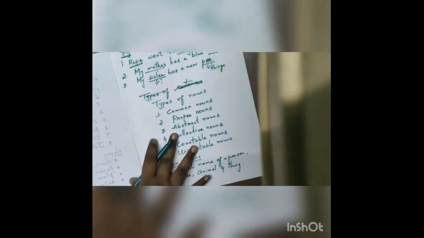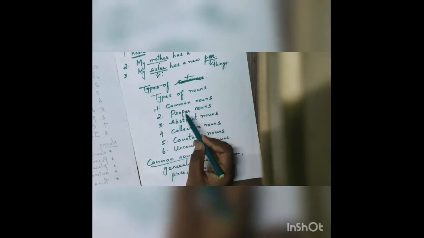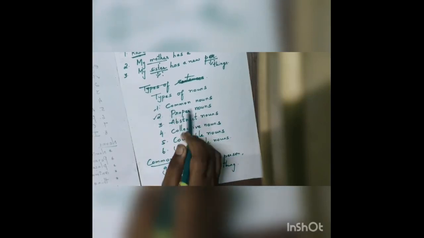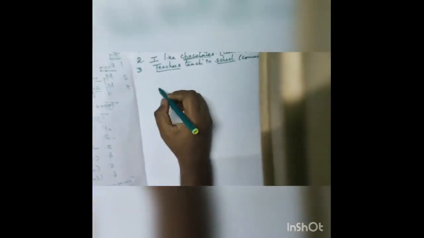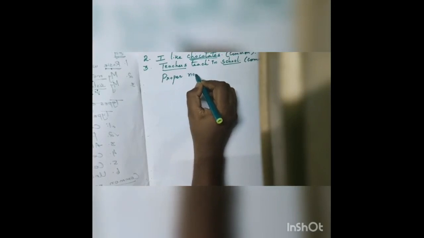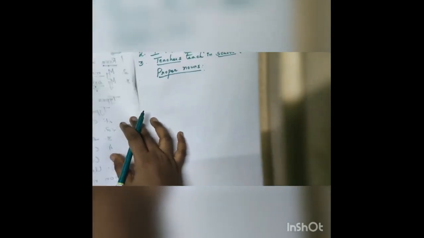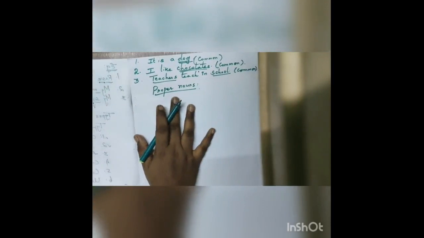Now in the types of nouns we have completed common noun. Now we can move to the next topic, proper nouns. As I said, common nouns refer to the general name of a person, place, animal, or thing. But what about proper nouns?